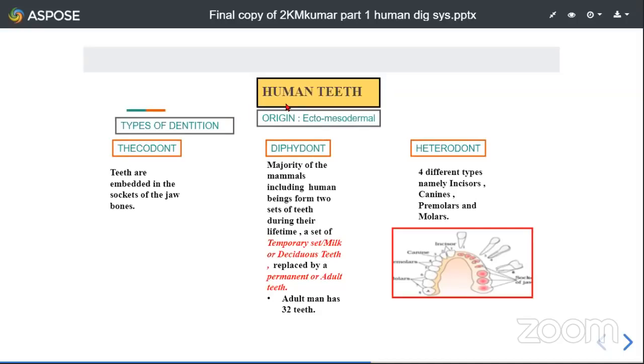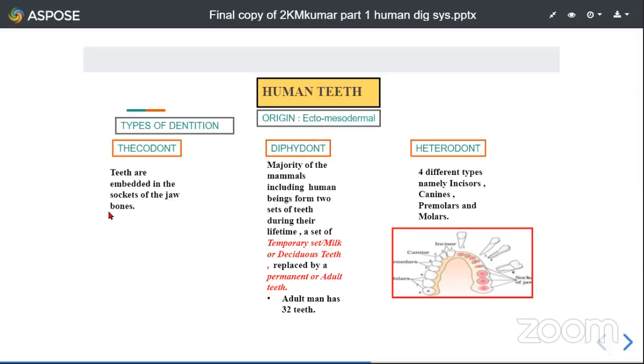So when it comes to human beings, the types of dentition are described as thecodont, diphyodont, and heterodont. So these are the three types of dentitions. What is meant by thecodont dentition? Thecodont means the teeth are embedded in the sockets of jaw bones. So we have jaw bones, both upper jaw bone and lower jaw bone.